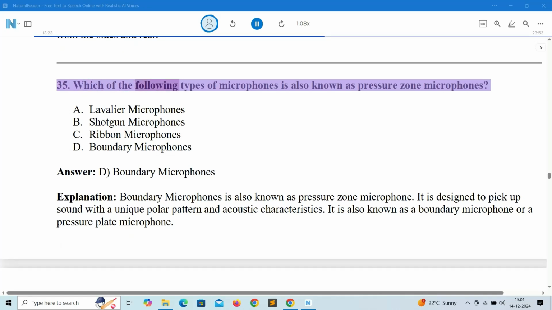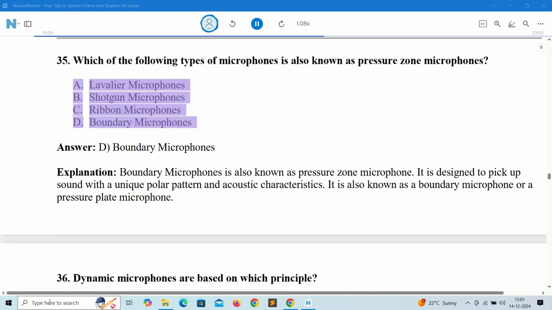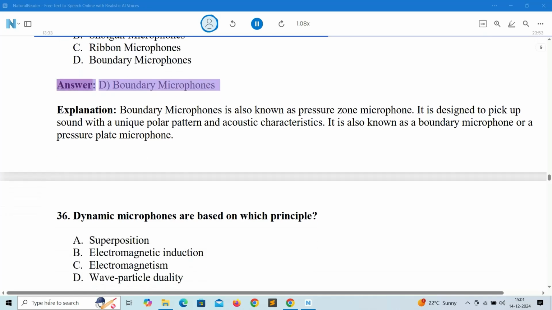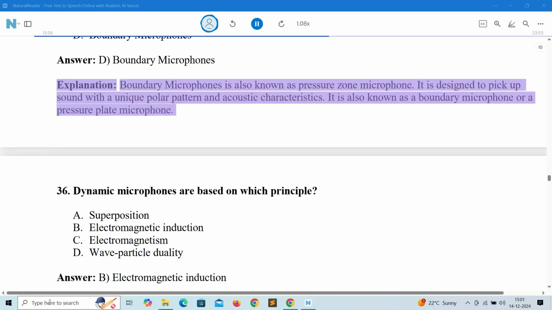35. Which of the following types of microphones is also known as pressure zone microphones? A. Lavalier microphones. B. Shotgun microphones. C. Ribbon microphones. D. Boundary microphones. Answer: D. Boundary microphones. Explanation: boundary microphones is also known as pressure zone microphone. It is designed to pick up sound with a unique polar pattern and acoustic characteristics. It is also known as a boundary microphone or a pressure plate microphone.